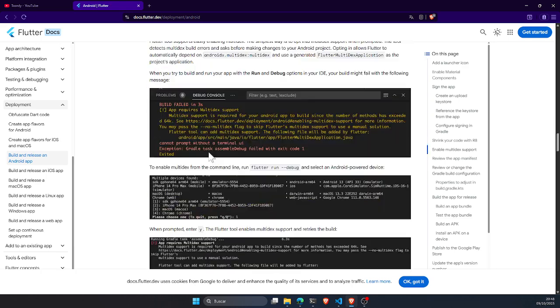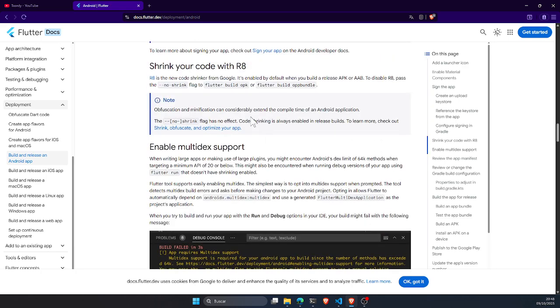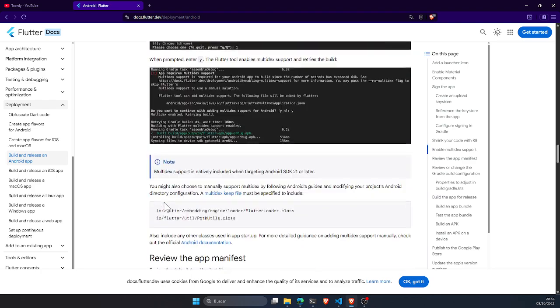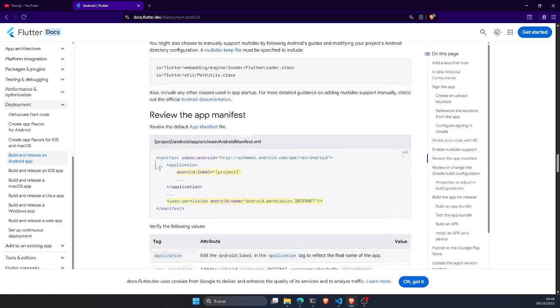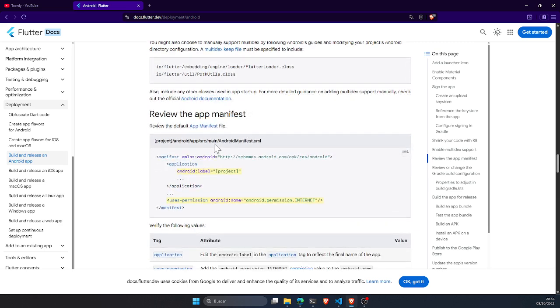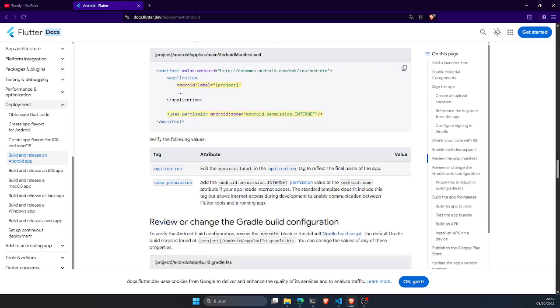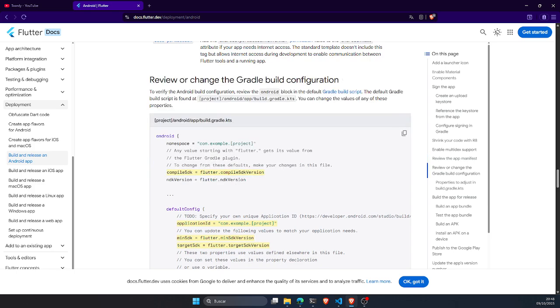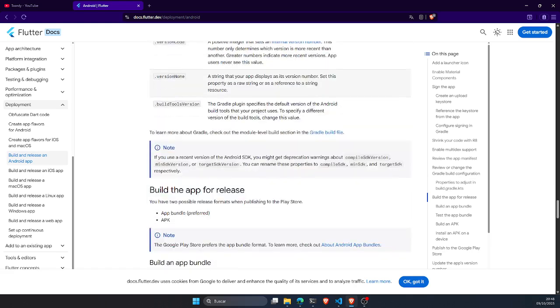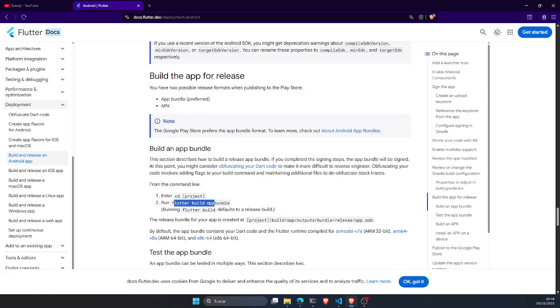I didn't have to do the multidex support part, maybe because the application itself does not require that. I already had the app manifest ready from earlier, so I didn't have to change anything there, neither for that one. So I just ran Flutter build app bundle, and it generated the actual bundle that later I could release to the app.